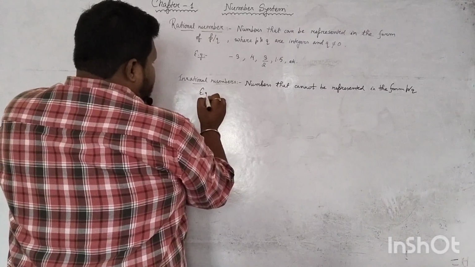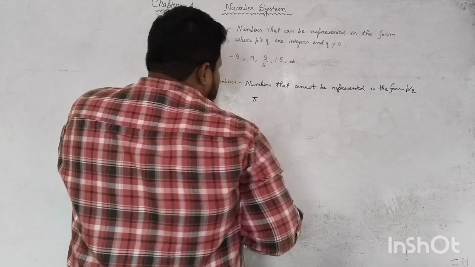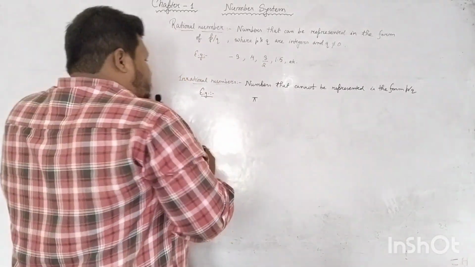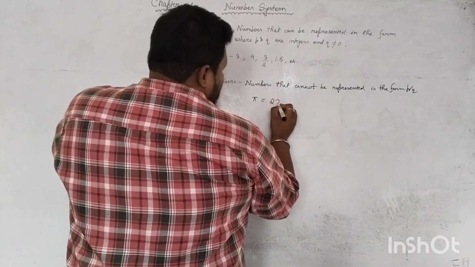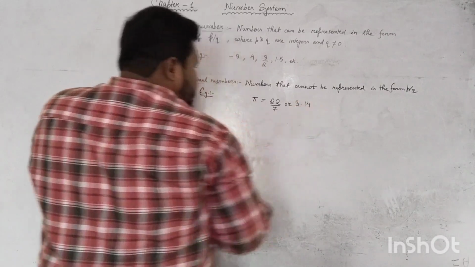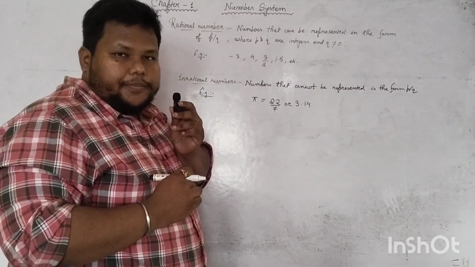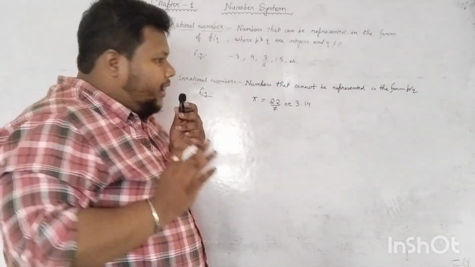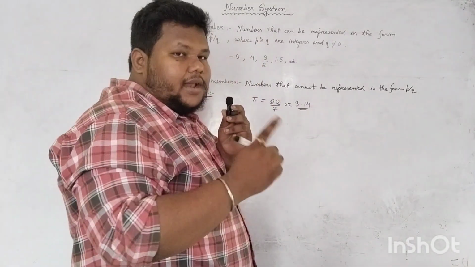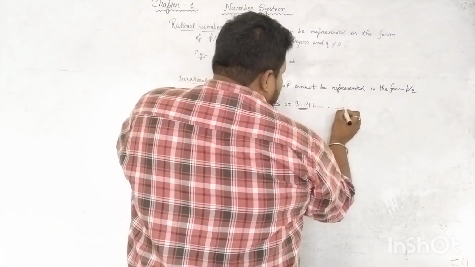For example, all of us are familiar with pi, right? What is the value of pi? 22 by 7 or 3.14. Now you tell me whether pi is a rational or an irrational number. It is an irrational number. Why? Because this 3.14 we have rounded off and written the approximate value. But actually it is 3.141 and it goes on.